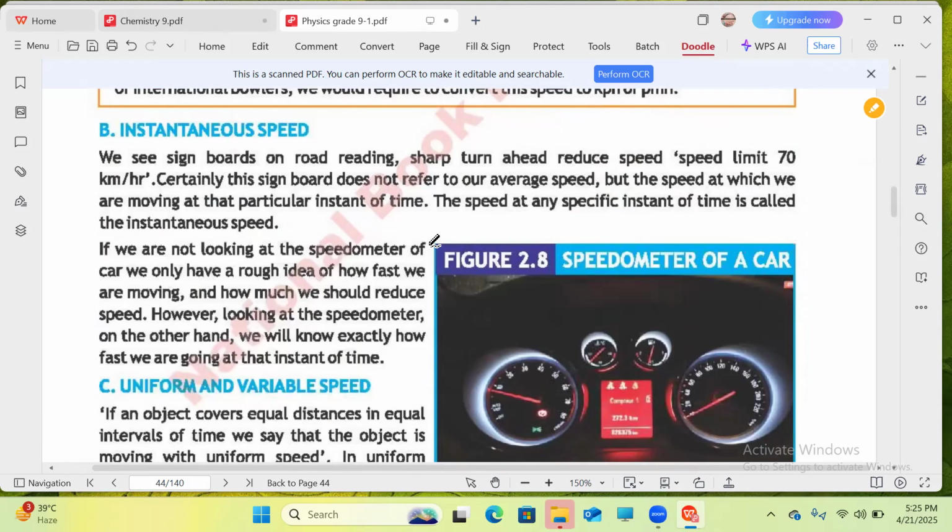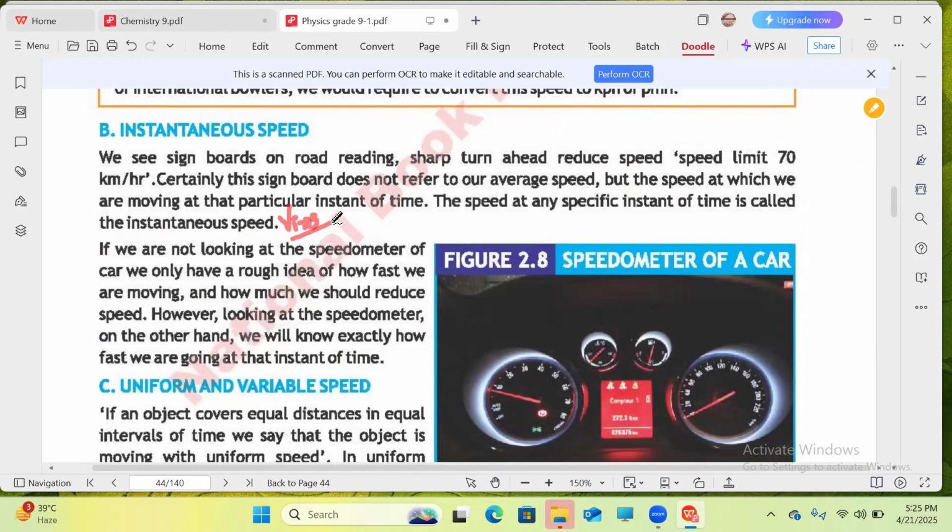If we are not looking at the speedometer of our car, we only have a rough idea of how fast we are moving and how much we should reduce speed. However, looking at the speedometer on the right-hand side, we will know exactly how fast we are going at that instant. So how fast are we going at that instant of time?